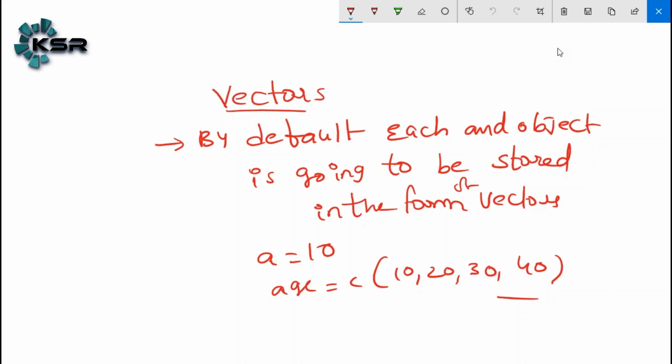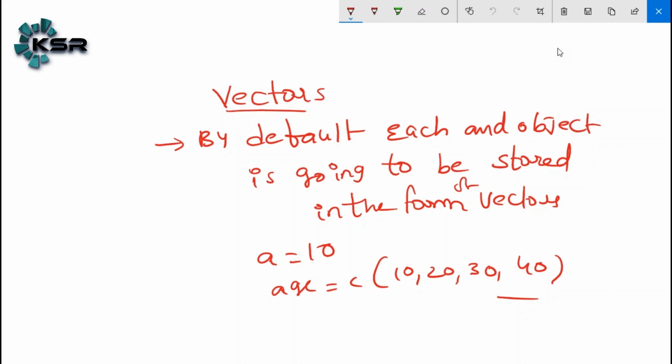As we discussed, if I would like to get the third position, how do we get it? Age of 3, you will get the third. Suppose we don't want the fourth position, how do we get that? Age of -4. But here we can get only one variable at a time. Vectors, we are looking at one object at a time. Age is one object; another name for an object is also variable in R.